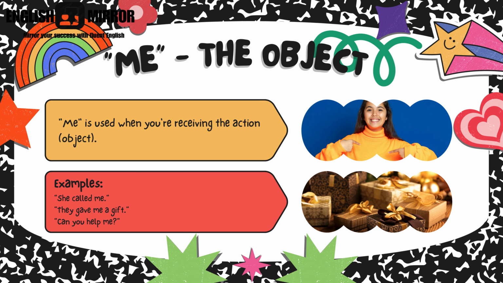Next one is me. Me is the object. Me is used when you are receiving the action. That is, you are getting this action. As a result, you are getting the action. Example: she called me. That one girl called me. Me is the receiver. They gave me a gift. A gift was given to me.